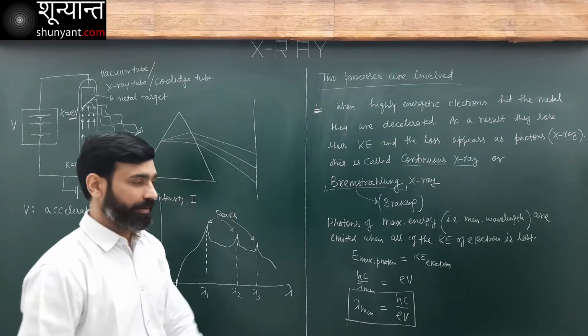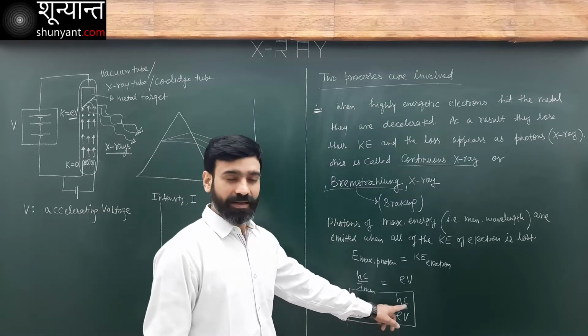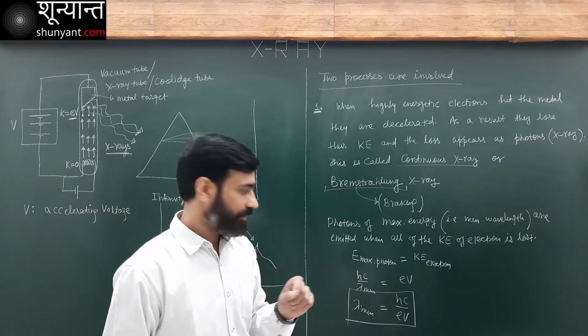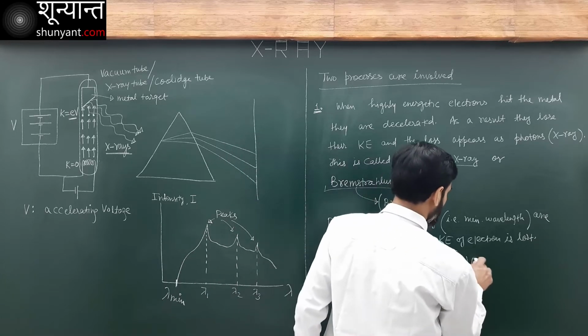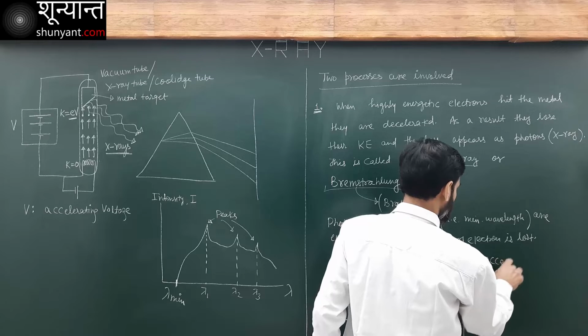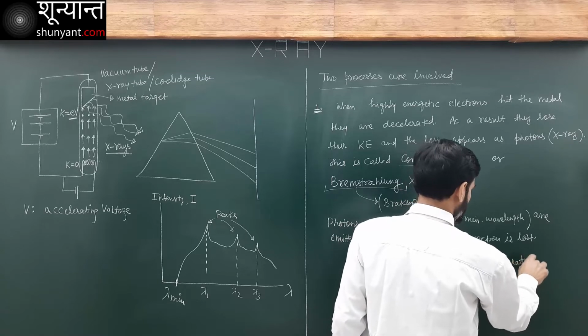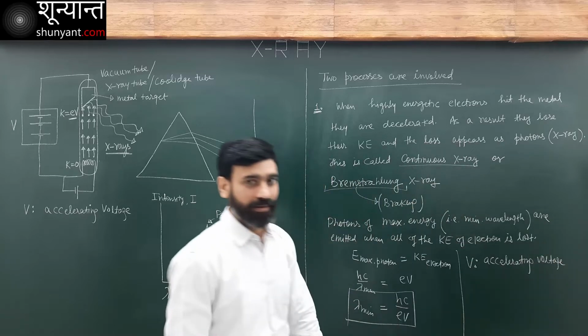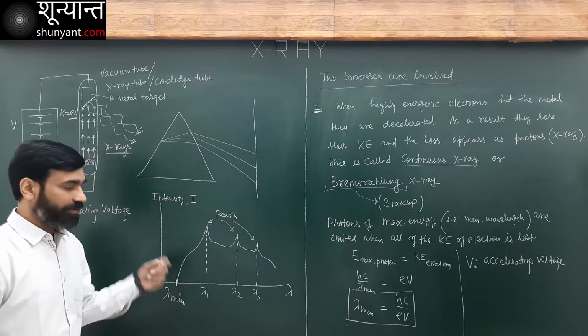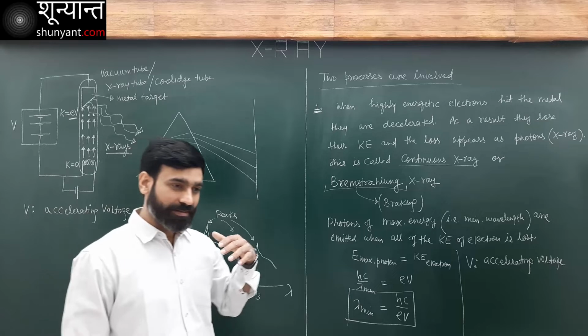In this relation, everything is a constant except V. This is the accelerating potential, the accelerating voltage. So this lambda minimum will depend only on the accelerating voltage.